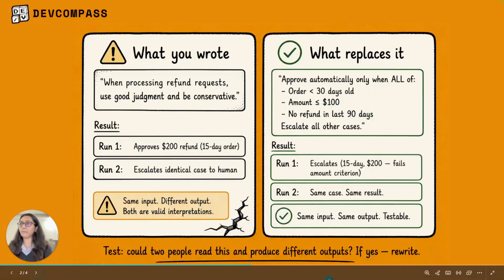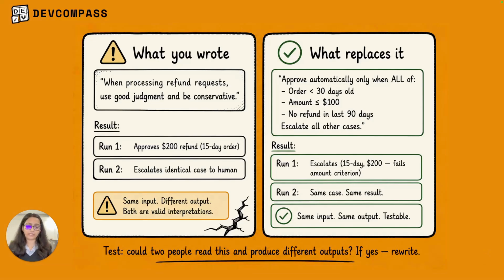Let's see an example of vague instructions, what you wrote and what replaces it. The problem with vague instructions is not that Claude ignores them, it's that Claude interprets them. So if you have written, when processing refund requests, use good judgment and be conservative, now there are two run results on identical inputs. Run 1 approves a $200 refund on a 15-day-old order. Run 2 on the same case escalates to a human. So the bottom says same input, different output, both are valid interpretations.